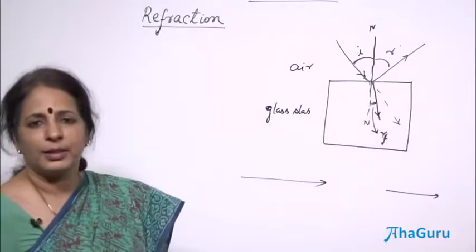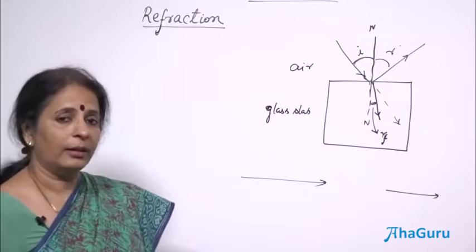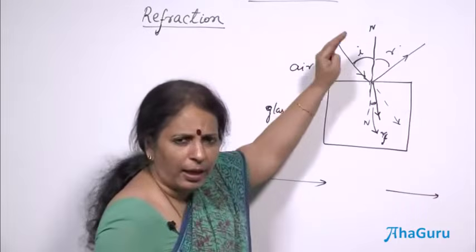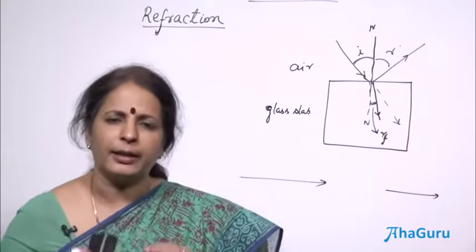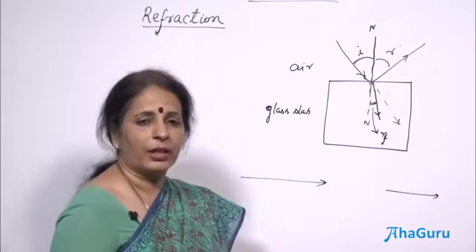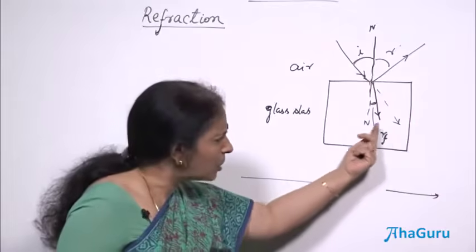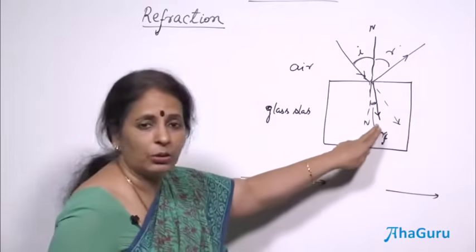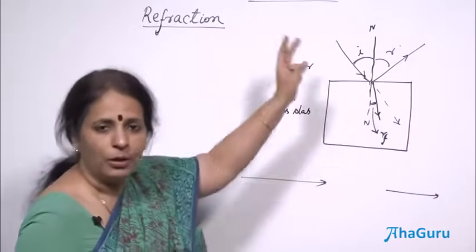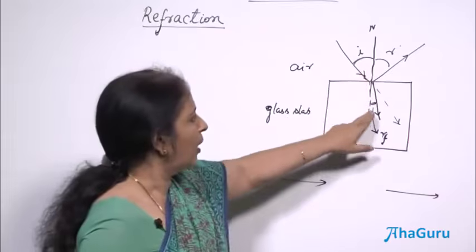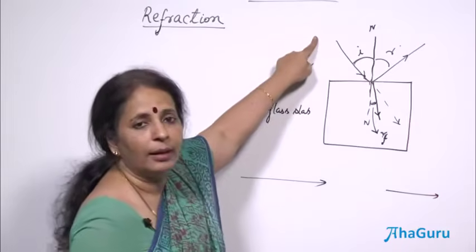From the diagram itself we are seeing that I is greater than R. So, whenever a ray of light travels from air into any of the other mediums through which light can travel, the angle of refraction becomes less than the angle of incidence. That is, the ray bends closer to the normal, making this angle smaller. If that is 60 degrees, perhaps this is 30, I do not know, surely less than 60. So, the angle R is less than I in a set of media where this is a rarer medium.